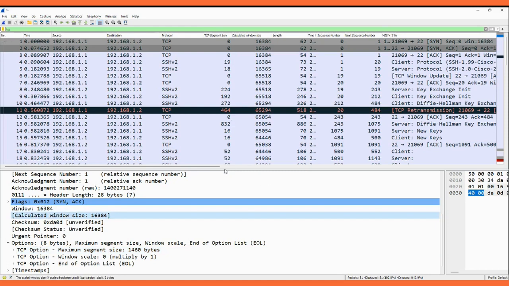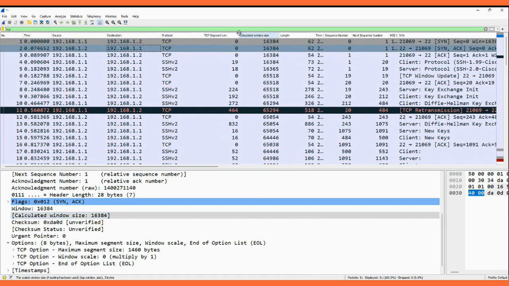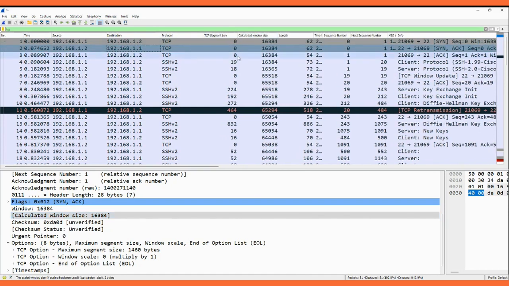So this is the reason we are able to see all of these things here. Calculated window size also. Here it is showing the TCP segment length. Here you can see that in the three-way handshake, the TCP segment length is 0. There is no data packet, no data got exchanged, only the handshake is happening in this case. And both sides are saying our TCP window size is 16384.